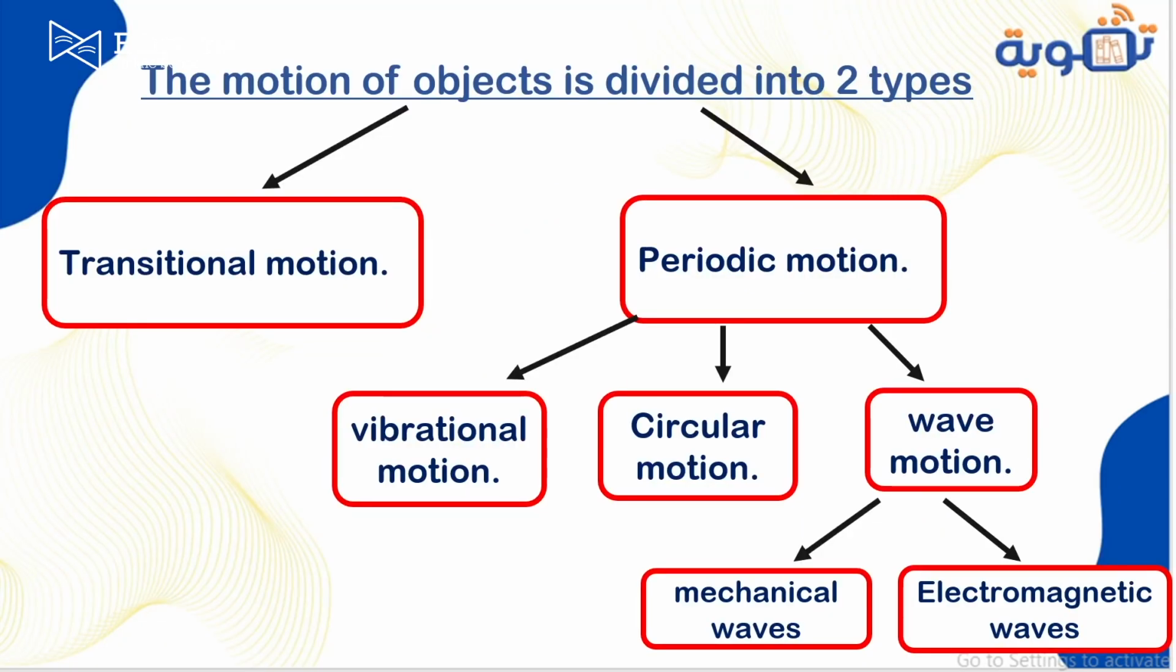So now, let's wrap up what we explained today. Today, we were talking about the two types of motion. First, the transitional motion, like when we are moving from one point to another point. Number two, periodic motion. Periodic motion types are vibrating motion, circular motion, or wave motion. And the types of wave motion may be mechanical waves or electromagnetic waves.